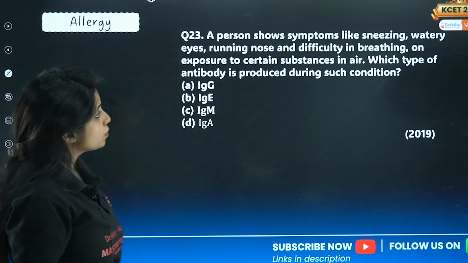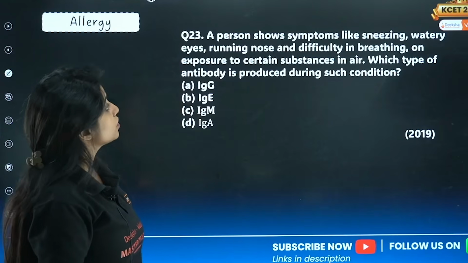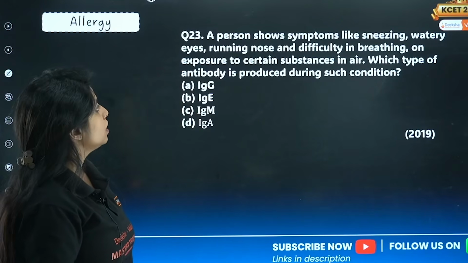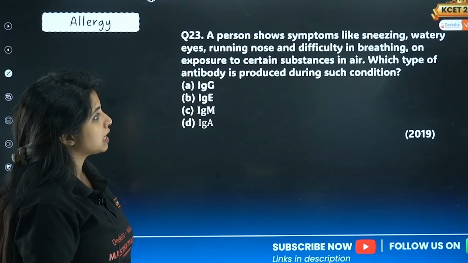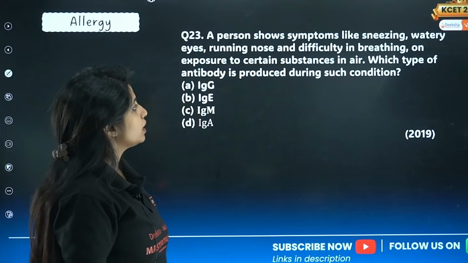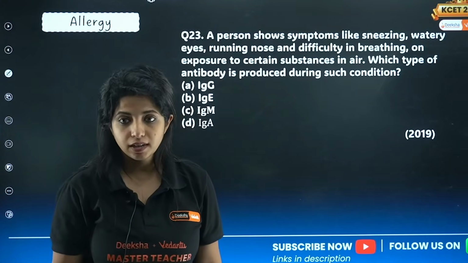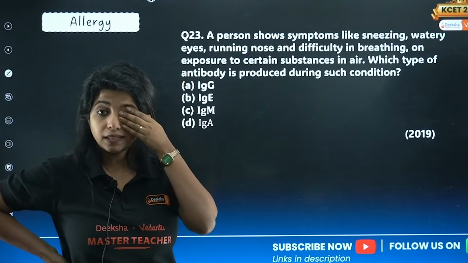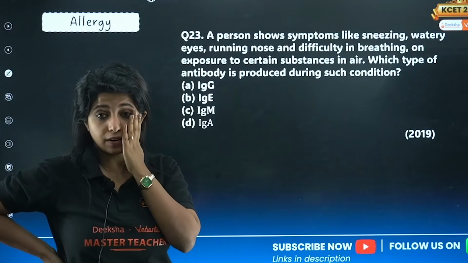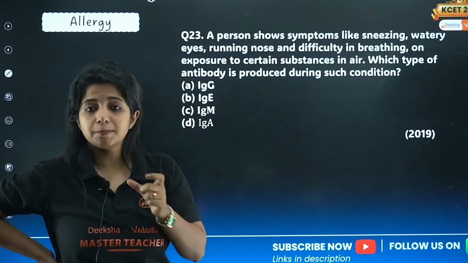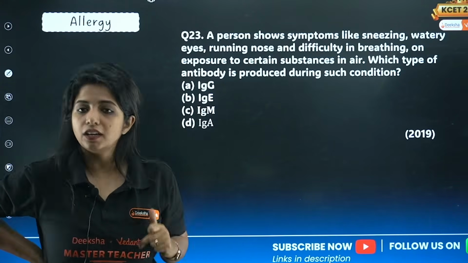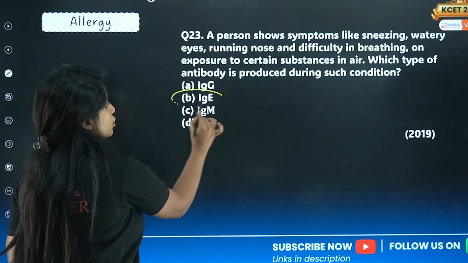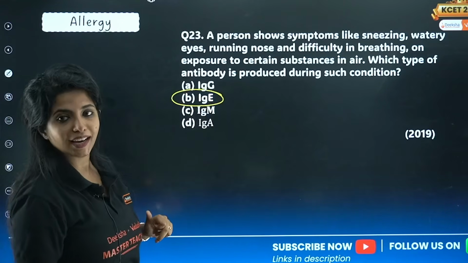Next. A person shows symptoms like sneezing, watery eyes, running nose, and difficulty in breathing on exposure to certain substances in air. Which type of antibody is produced during such condition? Sneezing, watery eyes, running nose, we think it's a cough, but with difficulty in breathing, everything is there. When exposed to certain substances, it is allergy, my dear children. And in allergy, what do you have? IgE. I told you, allergy, IgE.